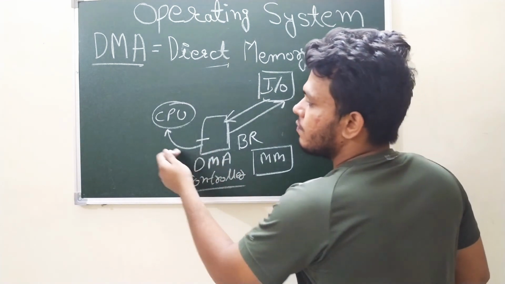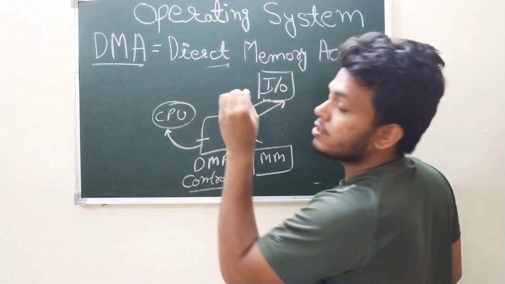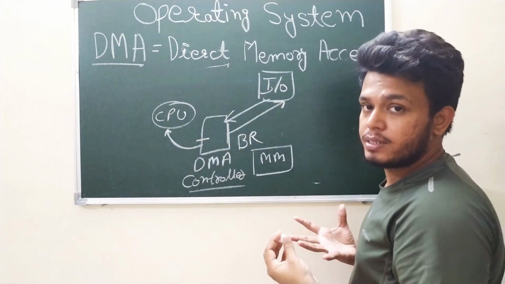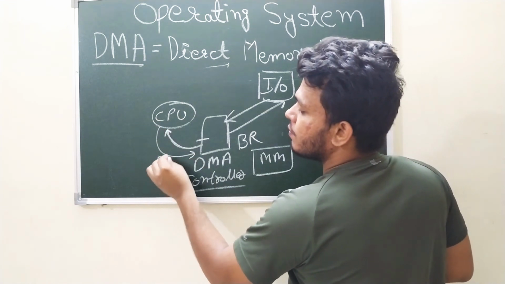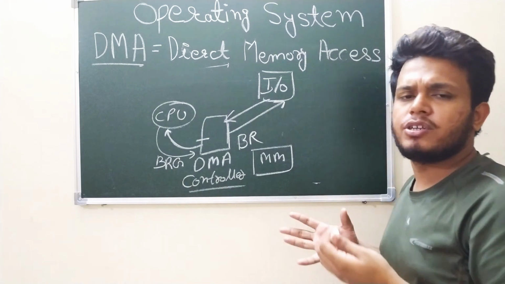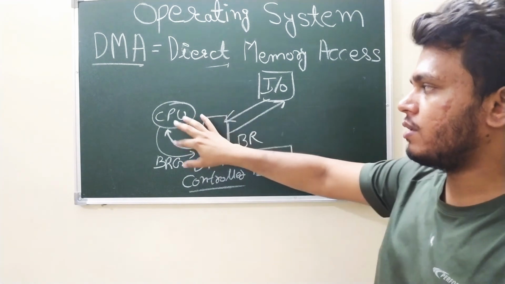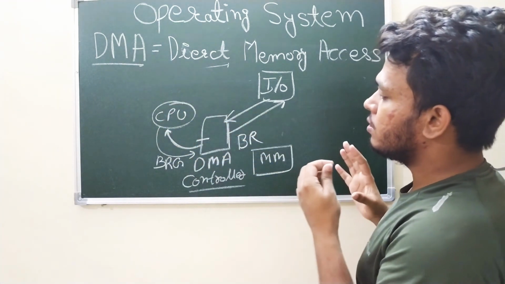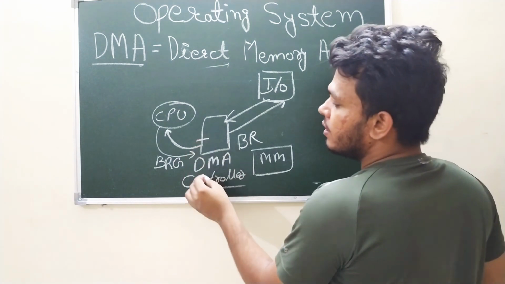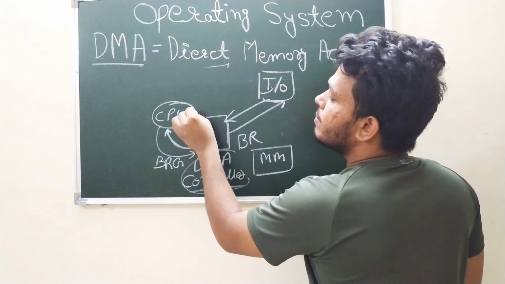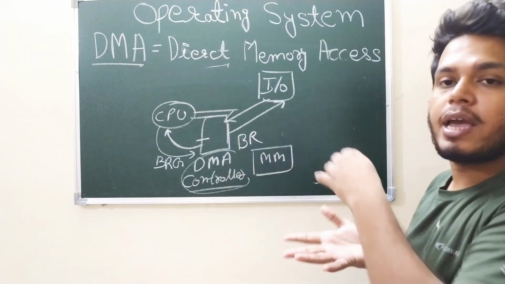The DMA controller is asking for enabling a signal for a BR request. It is sending the request to the CPU that I want a bus, and in return, the CPU sends the bus request granted, BRG or BG request. After this, the next step is that the DMA controller has control of the buses, because the CPU does everything with the help of these buses.